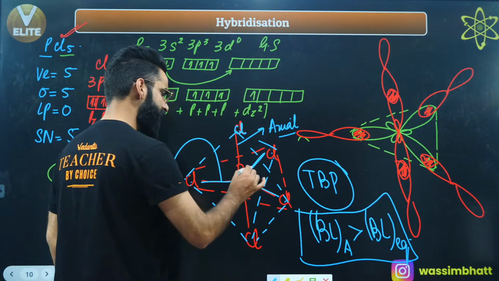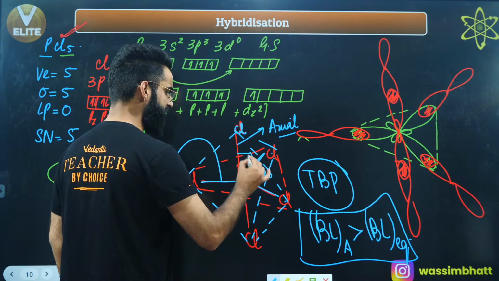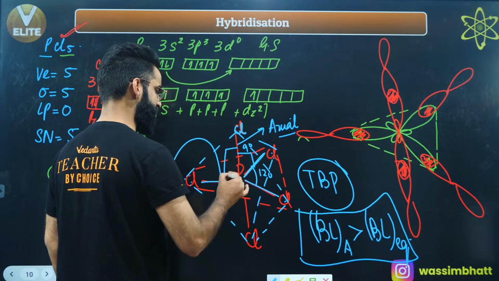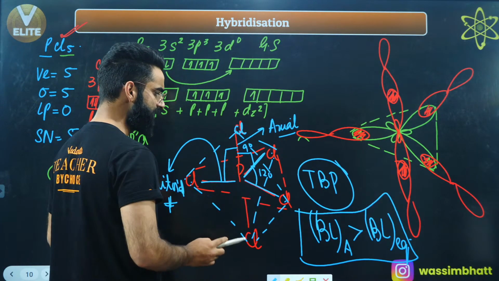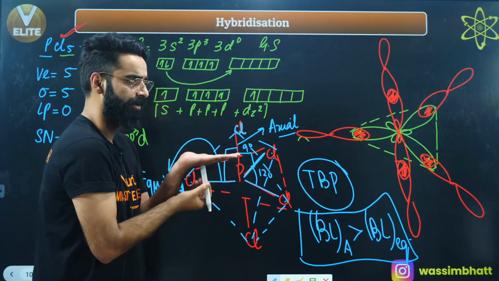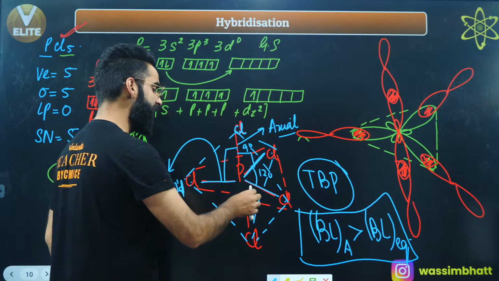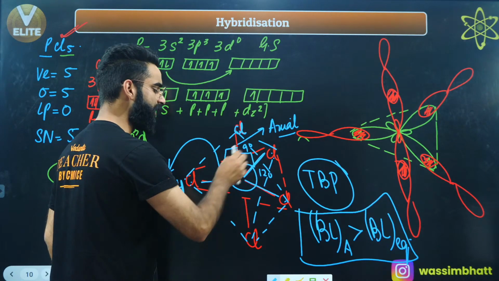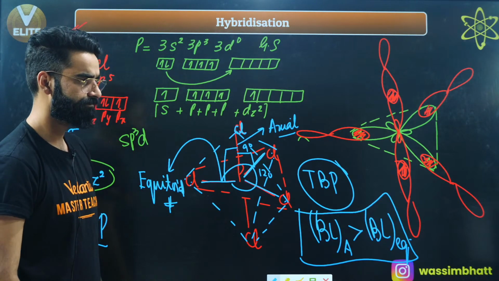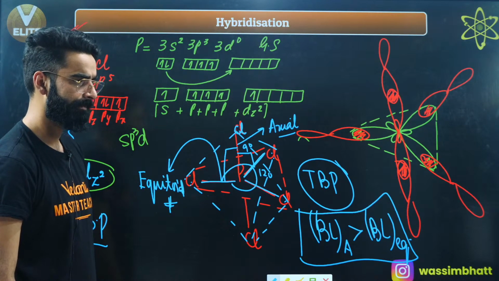One thing I forgot, this angle is going to be 120 degree, right? This angle between these two is going to be 90. Even this and this 90. Even this and this is going to be 90, right? These are 3 bonds present on the same plane, one perpendicular plane, one below the plane, right? So how many 120 degree angles we have? We have got 1, 2 and 3. We have got 3 120 degree angles.